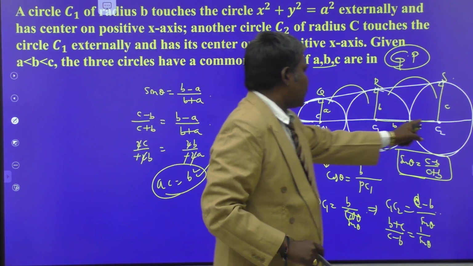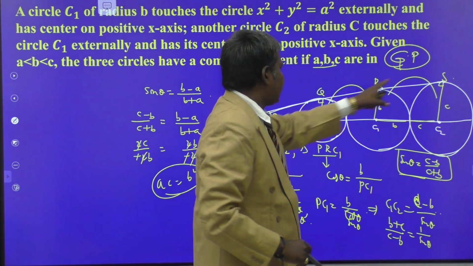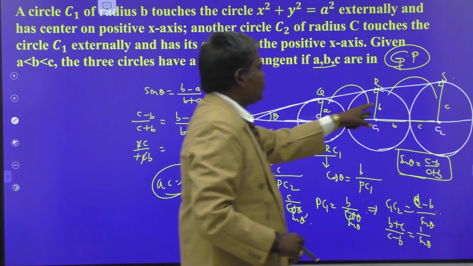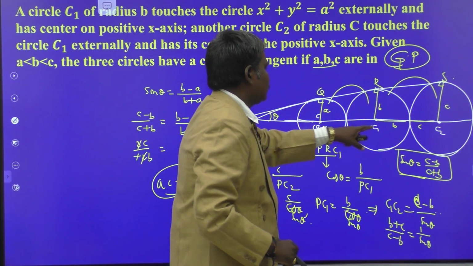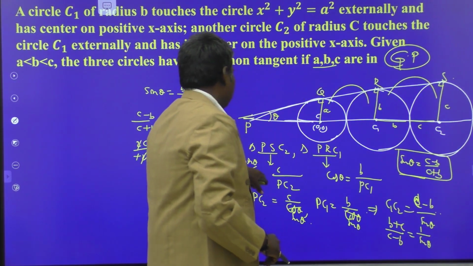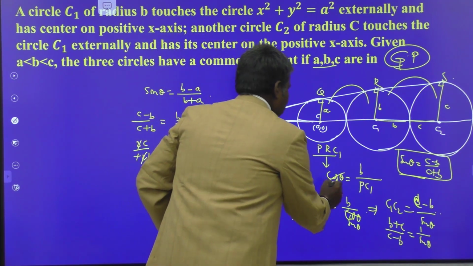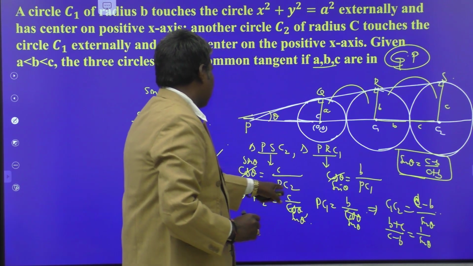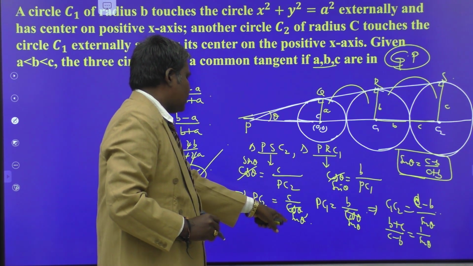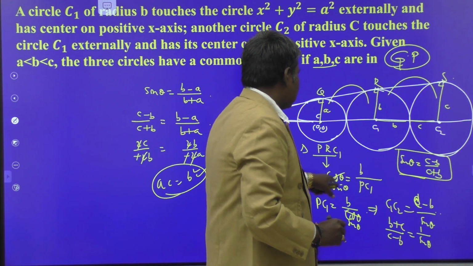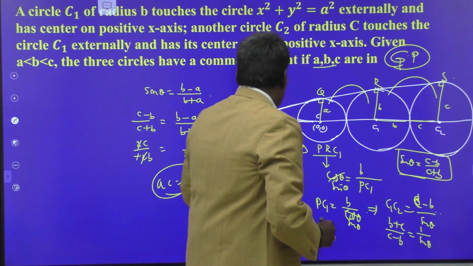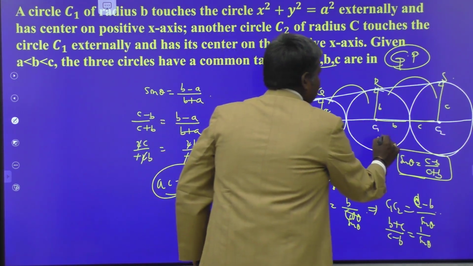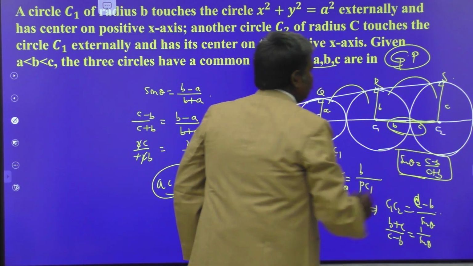So consider this large triangle. This is a right angle triangle at the point of tangency. We have to find sin theta. Sin theta is nothing but opposite side by hypotenuse, that is C by PC2. Again, sin theta is equal to B by PC1. So PC2 is equal to C by sin theta and PC1 is equal to B by sin theta. PC2 minus PC1 is nothing but C1C2. What is C1C2? B plus C.